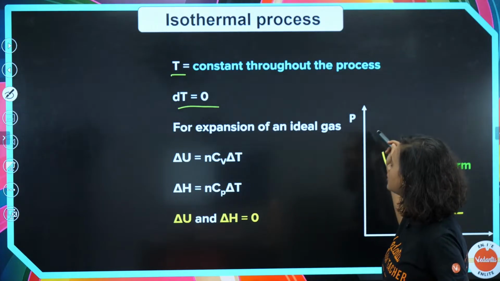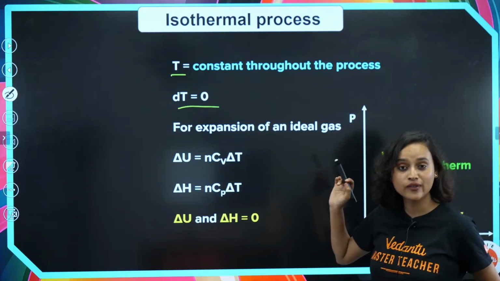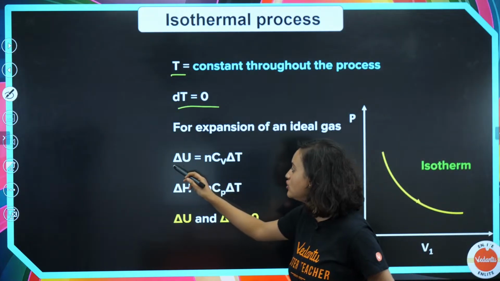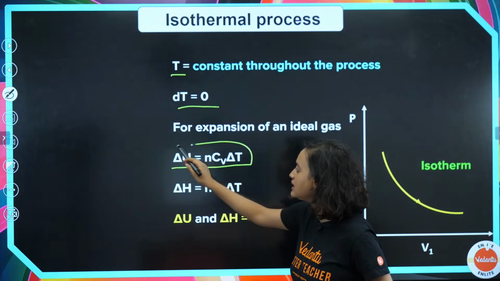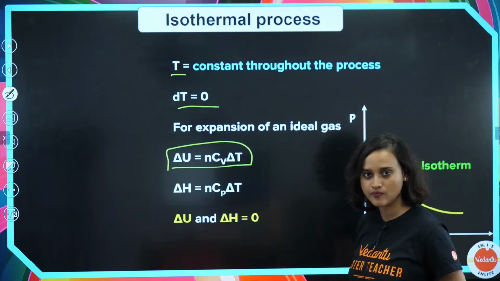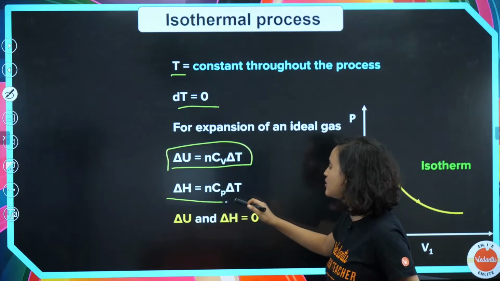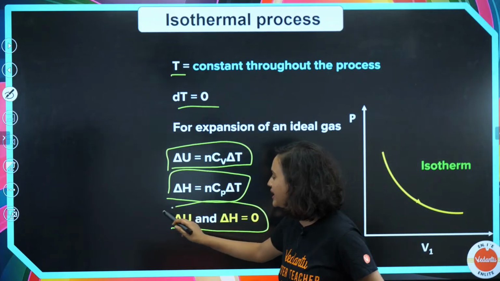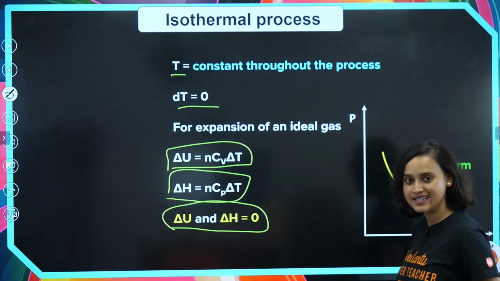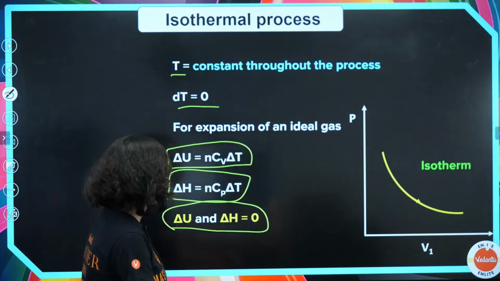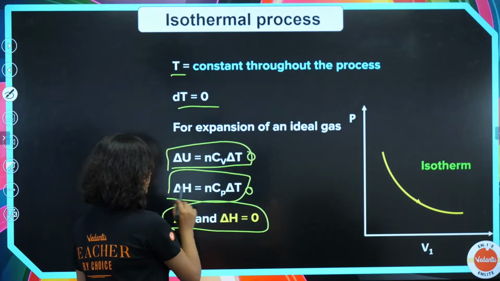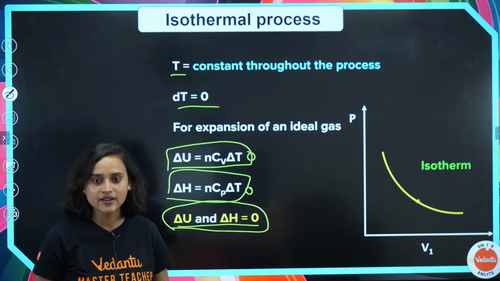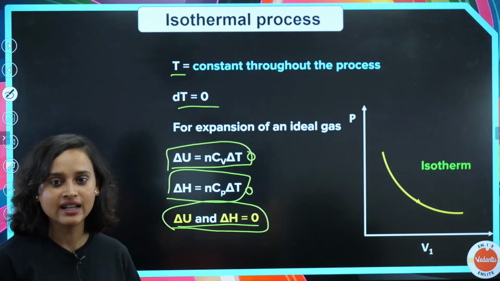Now for the expansion of an ideal gas, delta U is equal to nCV delta T, and delta H is equal to nCP delta T. Delta U and delta H will also be equal to 0, because delta T is 0. Makes sense, everyone?